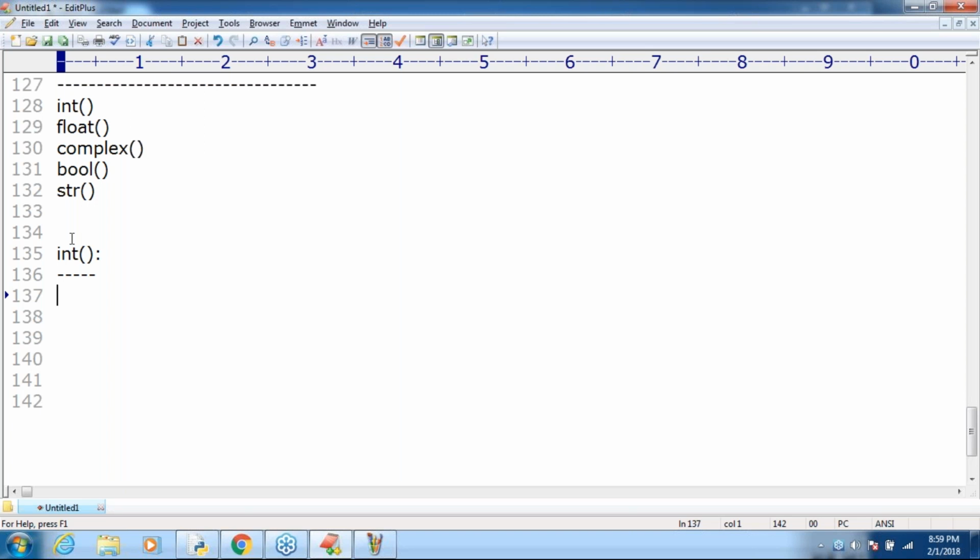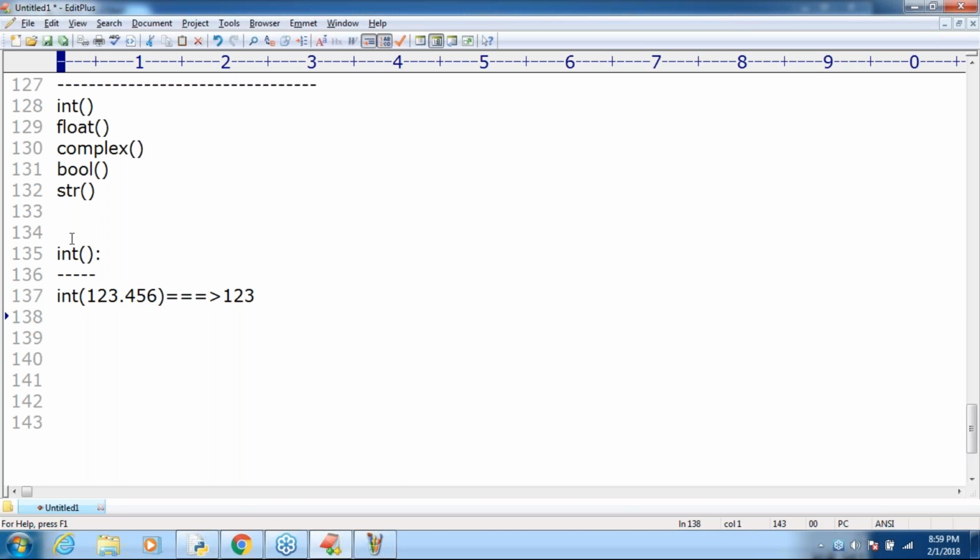Suppose I'm taking int of 123.456. You are providing a float value to int type. No problem at all. 123 is the answer. Even in Java, if you perform explicit typecasting, the same answer we are going to get. 123, like this we can do.